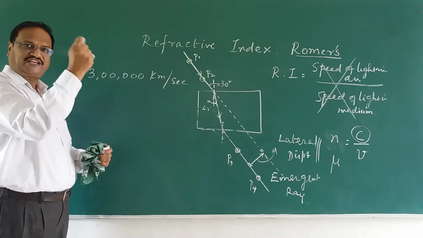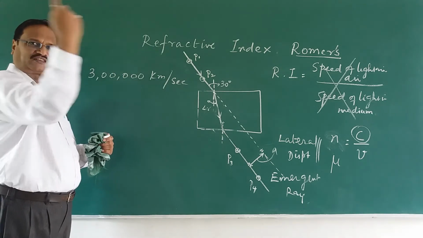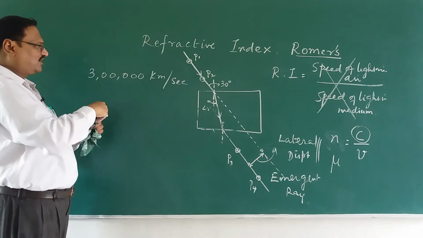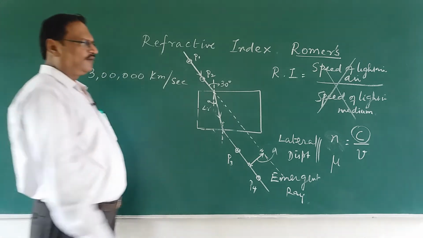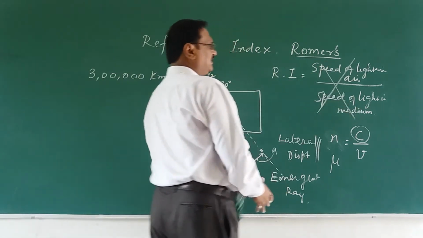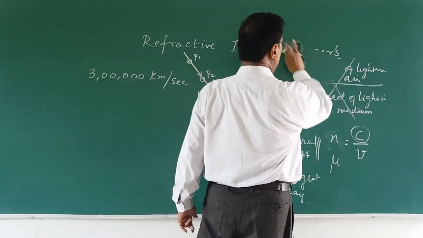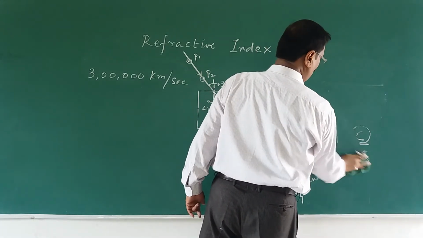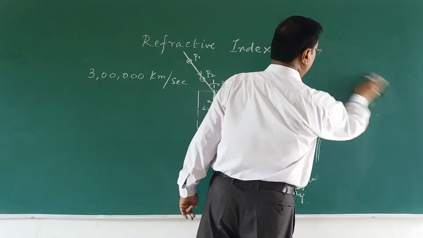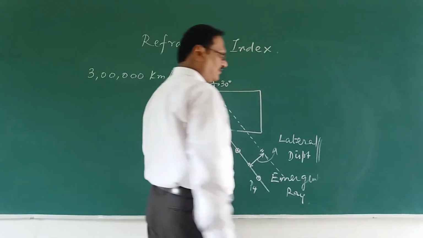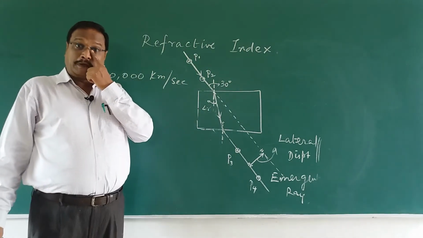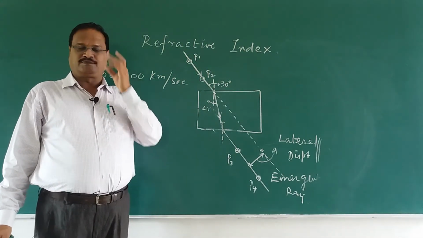That is, in 1 second it can go around the earth 4 times. Such a high speed it is traveling. So how are we going to calculate all these things? So it is one part of it, let it be. Okay. So velocity of light in air or vacuum divided by velocity of light in a medium.